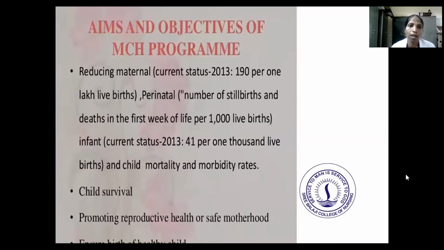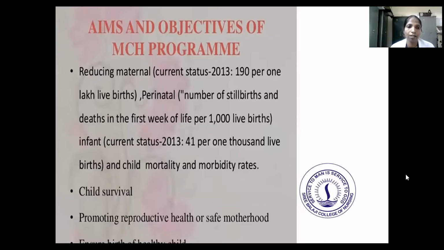Next we'll move on to the aims and objectives of the MCH program. The first aim is to reduce the maternal death rate and the perinatal death rate. The current status in 2013 is 190 per one lakh live births. Perinatal means the number of stillbirths and deaths in the first week per 1000 live births.